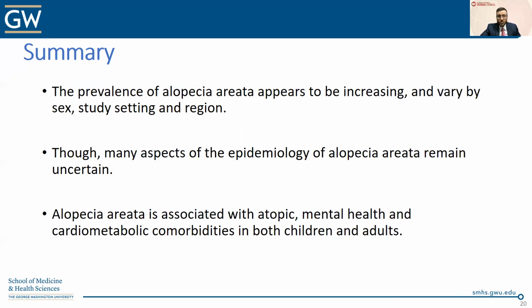It is also associated with a variety of mental health disorders, even hospitalization for mental health disorders, as well as a variety of cardiometabolic comorbidities in both children and adults. And I think future research is certainly warranted in terms of better understanding opportunities for primary prevention and secondary prevention for alopecia areata and its subsets, as well as how we best address and mitigate all of these different comorbidities in the alopecia areata patient population.